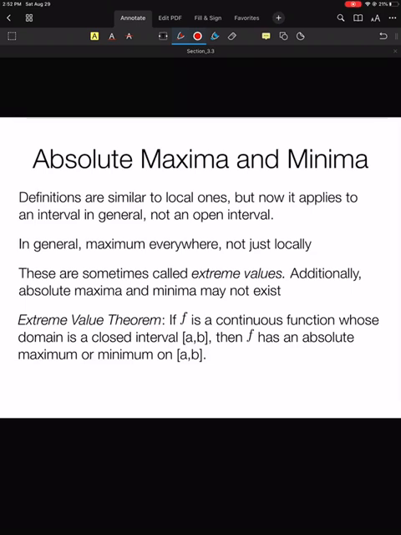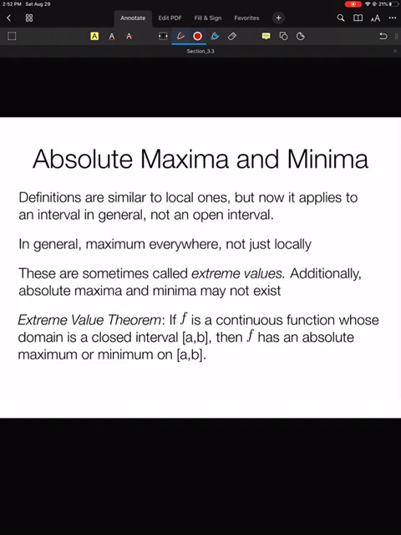In this video, we're going to finish up section 3.3, properties of functions. And we're going to finish it up talking about something very similar to what we ended the last video on. We ended the last video on local minima and maxima. In this video, we're going to talk about absolute maxima and minima, or minima and maxima. The order really doesn't matter.